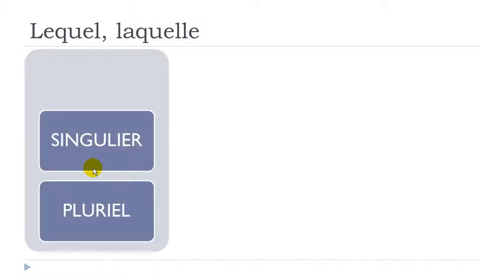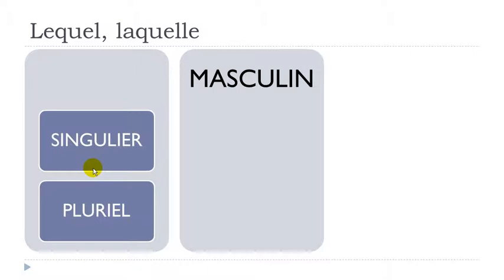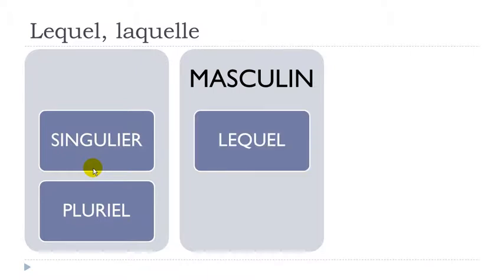So let's see now the singular form and the plural form. The first form that we'll see will be the masculine. So it will be, as we saw, lequel, okay? So remember, you've got to pronounce it lequel, even if you've got this QU. Remember that this U phonetically doesn't exist, so lequel.